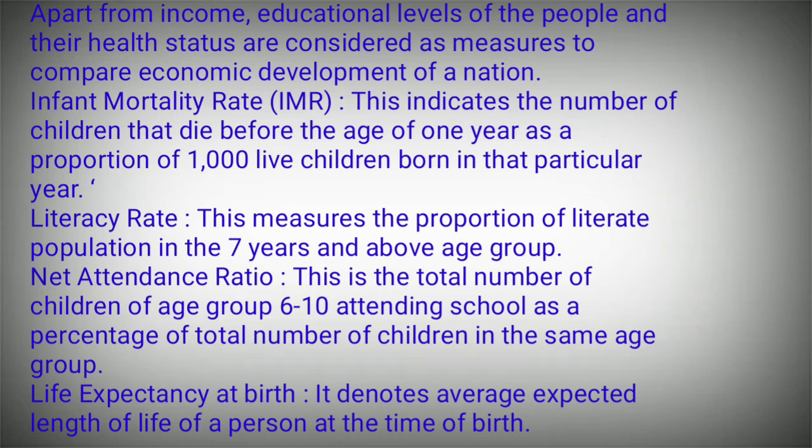Net attendance ratio. This is the total number of children of age group 6 to 10 attending a school. Life expectancy at birth. It denotes the average expected length of life of a person at the time of birth.